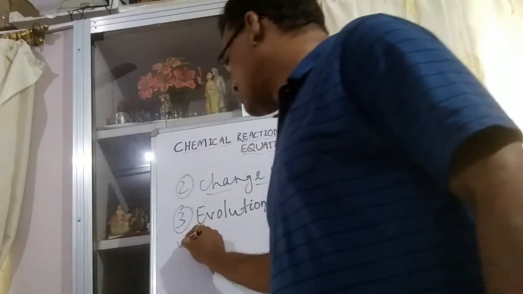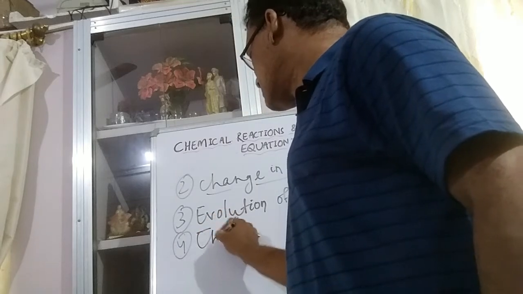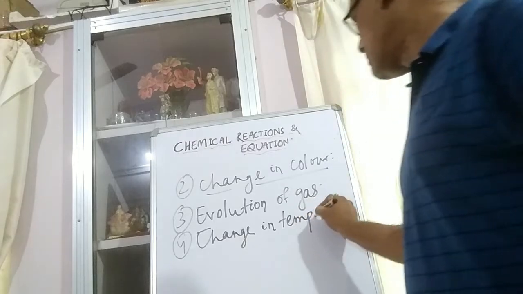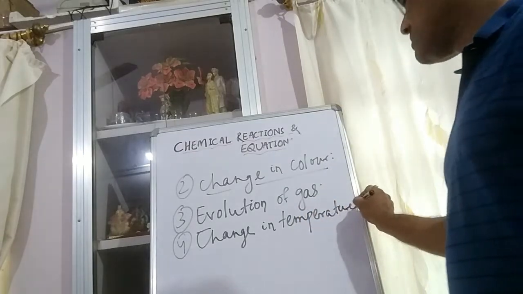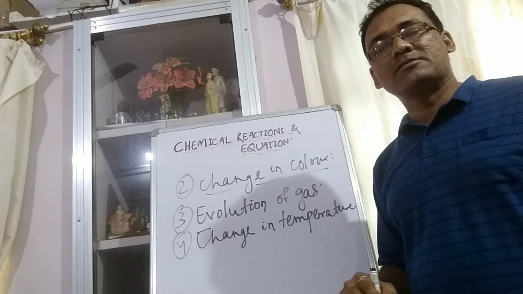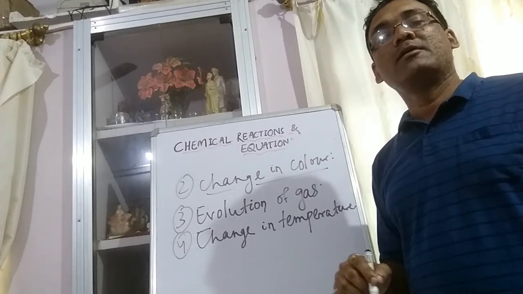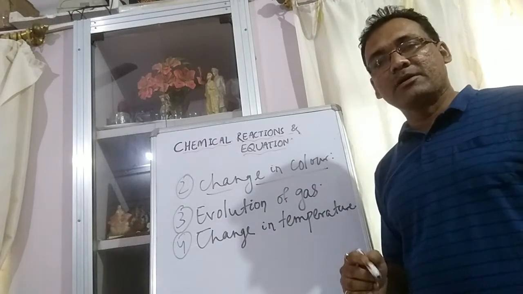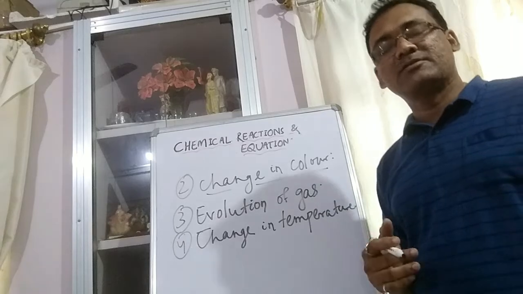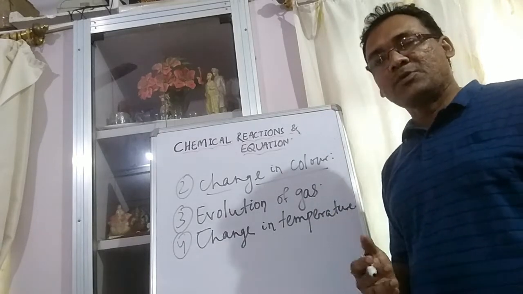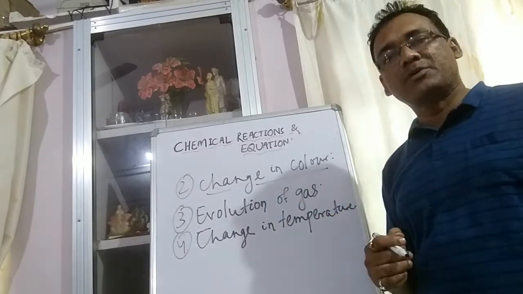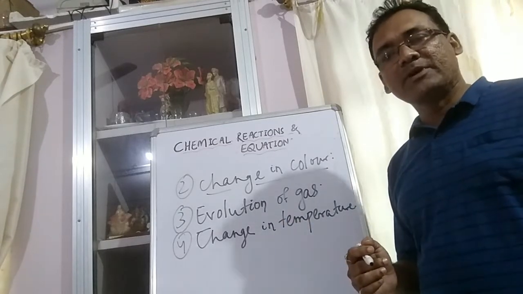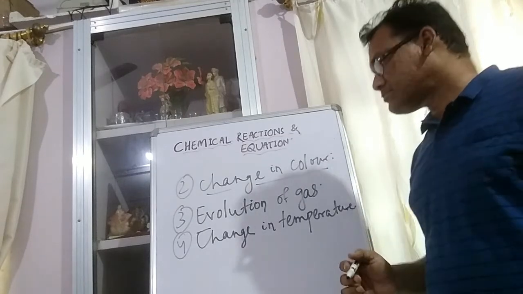Then change in temperature. In some changes the temperature will rise, and in some the temperature will fall. The reaction in which the temperature rises is called exothermic reaction, because in these reactions heat is released. The reaction in which the temperature falls is called endothermic reaction. Accordingly, there are two types of reaction: exothermic reaction and endothermic reaction.